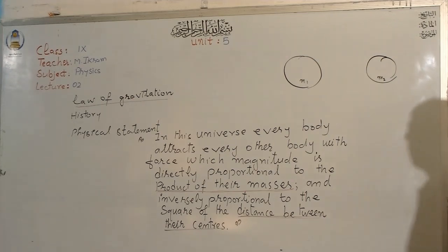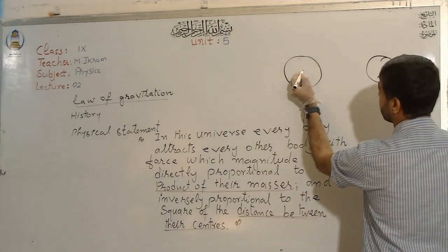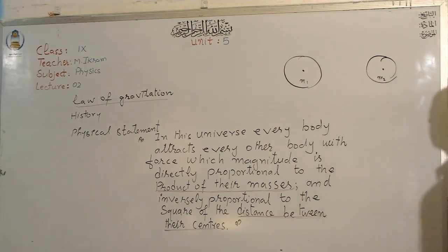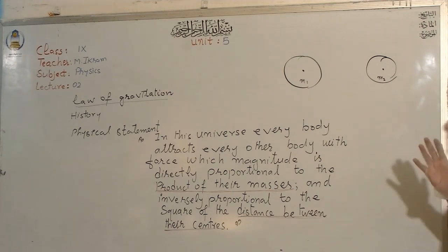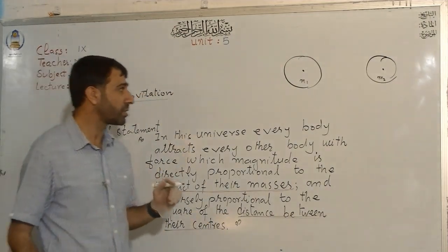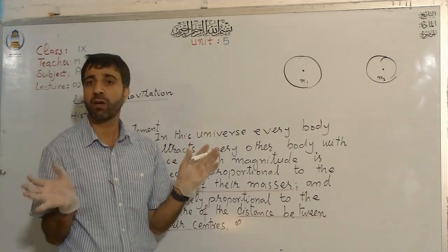Now let us mark the center of the two bodies. For example, this is the center of the body of mass m1, and this is the center of the body of mass m2. Usually the center of mass of the body needs to be found, because you know that it is not necessary that all objects must be regular shaped objects.